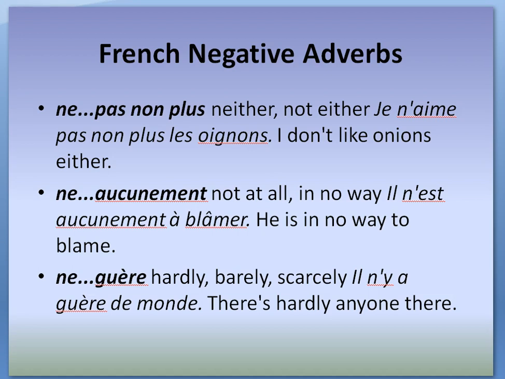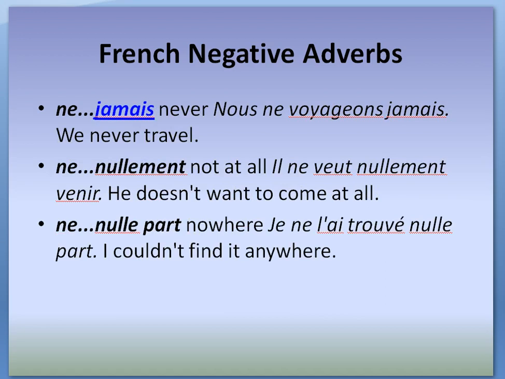Here we can see the adverbial pronoun y, which comes before the conjugated form of the verb avoir, and after ne. So first we have ne followed by the adverbial pronoun y, then the verb, and then the next part of the negative adverb, guère. Ne jamais. Nous ne voyageons jamais. Ne and jamais surround the conjugated form of the verb voyager.